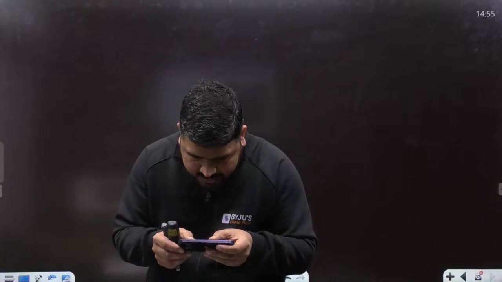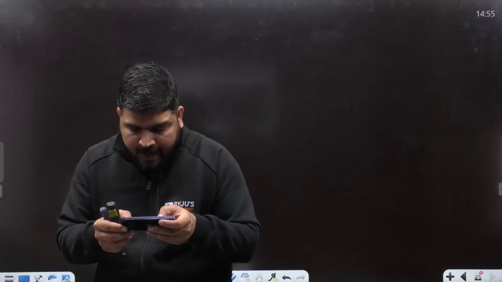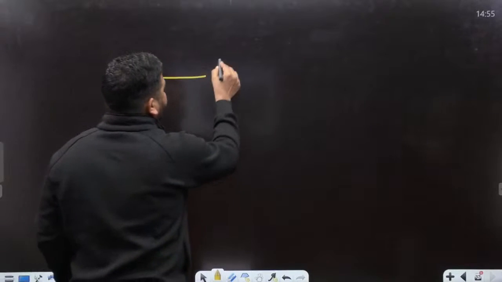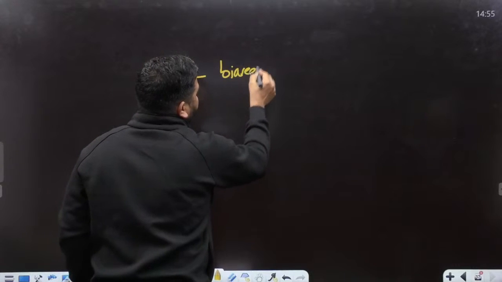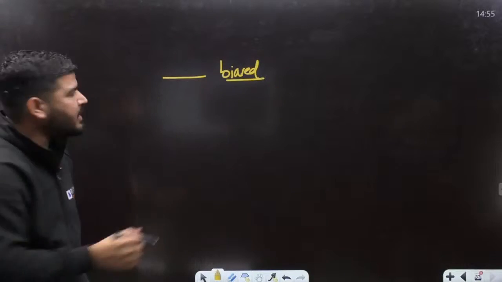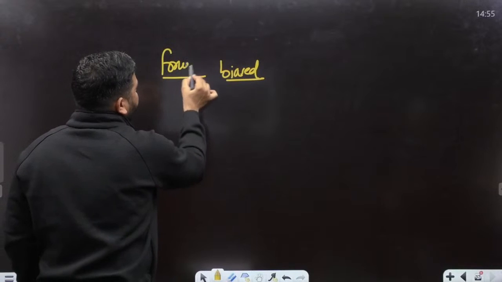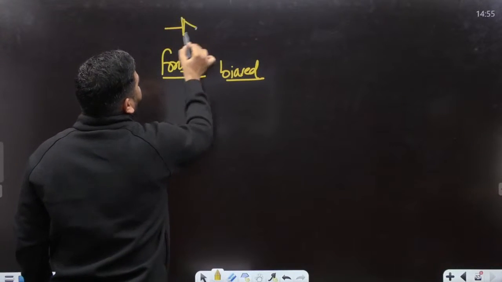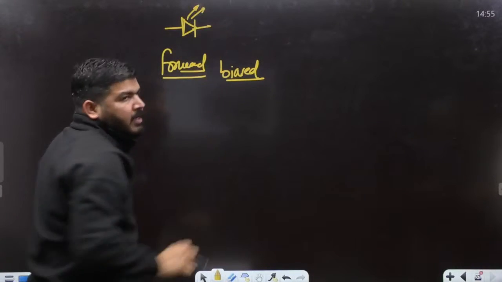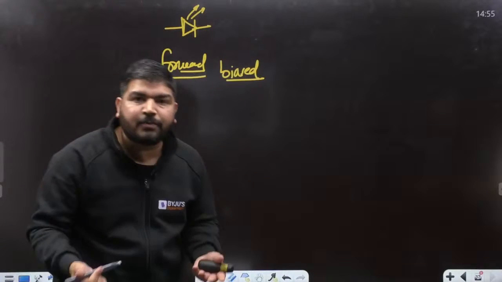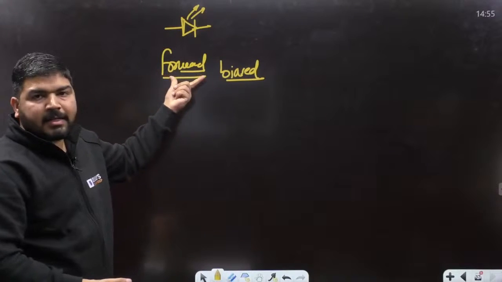So the question is, an LED will emit light when it is biased. Now tell me, when will the LED emit light? Obviously when it is forward biased, because the LED is the same as the diode. So LED will give you the light only when it is forward biased. So the answer is forward here.